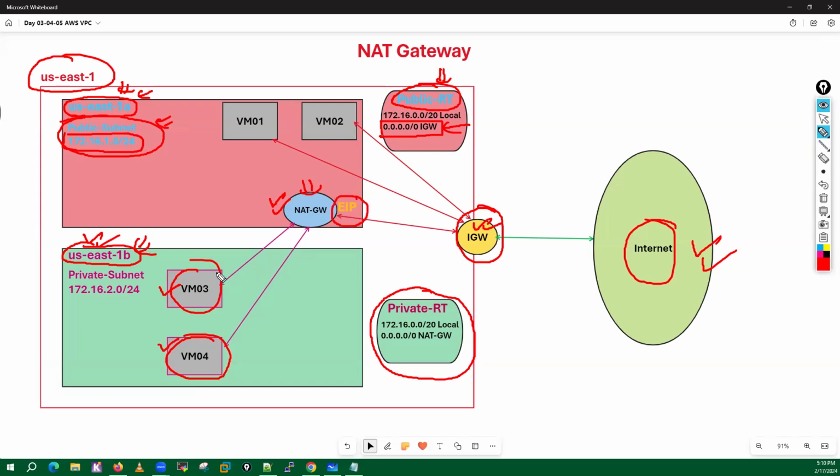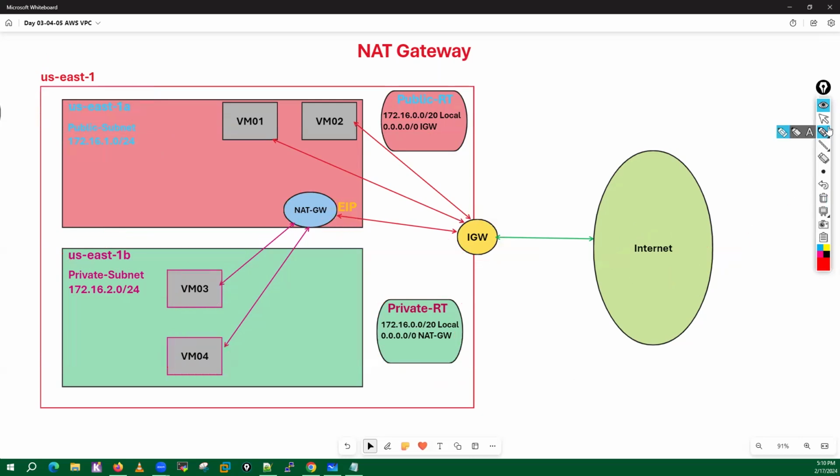Now these VMs will communicate with the NAT gateway, and that NAT gateway will communicate with the internet gateway, and this internet gateway will forward the traffic towards the internet. And in our private route table, we will add one default route towards the NAT gateway device. Okay, now let's try to do this practically.